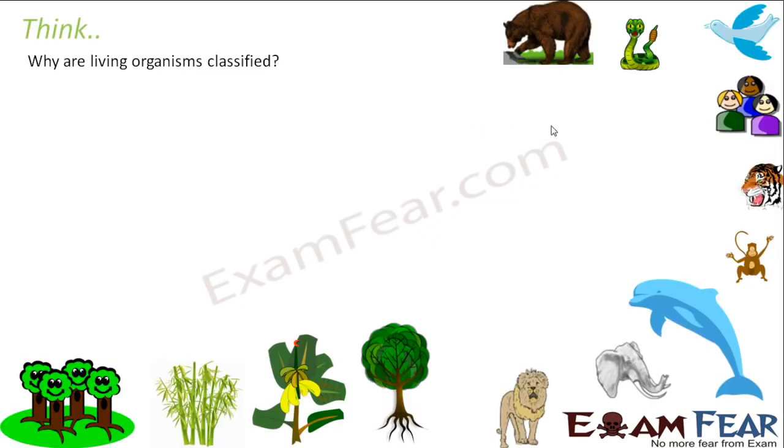Why are living organisms classified? Why did we classify them at all? Why was classification needed? Obviously, since the variety of organisms is huge, there are so many different types of organisms that it is not possible to study about each existing living organism in detail. So what was done? They were grouped into categories so that we can study the behavior of each group. So once we know the behavior of each group, we can know the behavior of each member of that group.